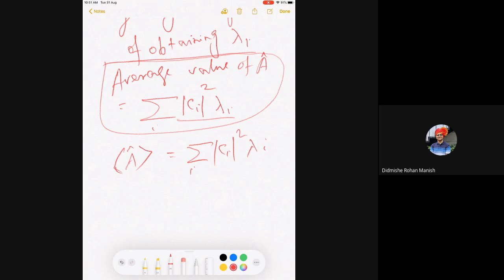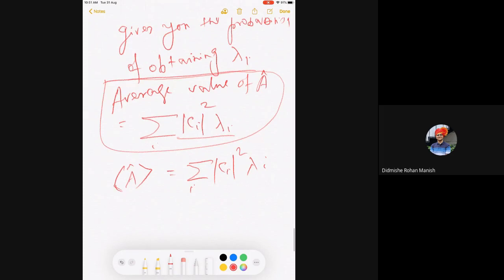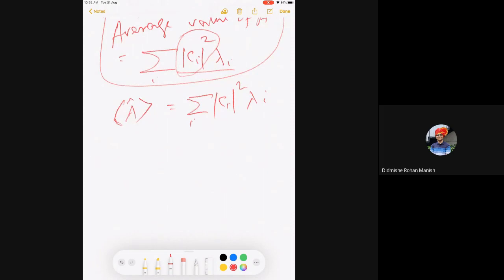So what I'm saying is, philosophically you understand, this is the probability with which I get lambda i. So this is simply arithmetic probability. Like you have physics marks, chemistry marks, maths marks, and you have a probability weightage. This is basically the weightage of lambda 1, lambda 2, lambda 3, lambda 4. Let me give an example now.